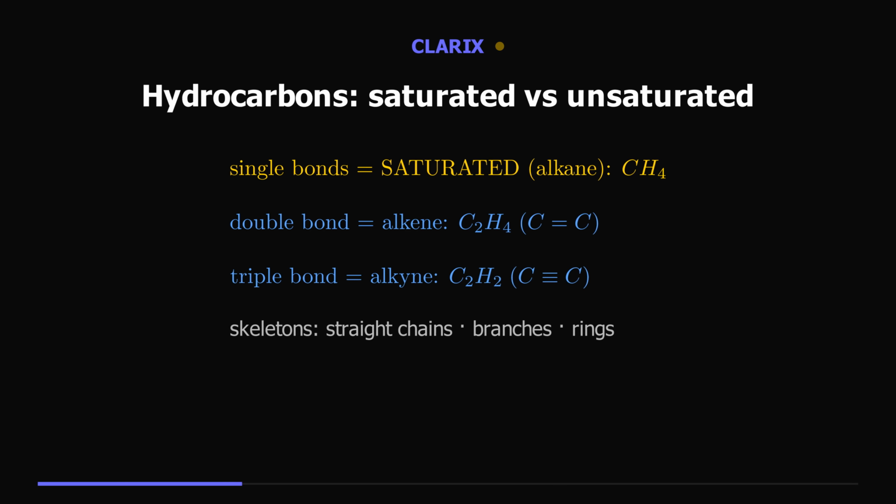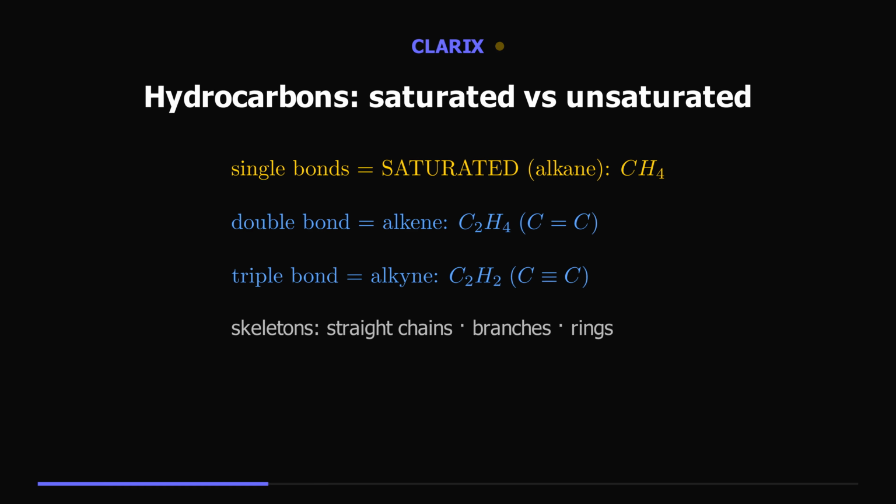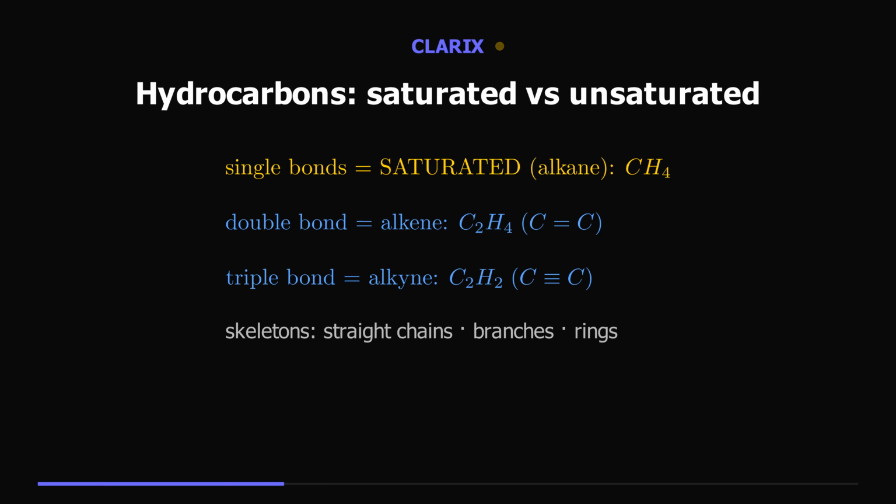Compounds of just carbon and hydrogen are hydrocarbons. If every carbon-carbon bond is a single bond, the hydrocarbon is saturated. These are the alkanes, like methane and ethane. If there's a double bond, it's an alkene, and a triple bond makes an alkyne, both unsaturated. Carbon skeletons can be straight chains, branched chains, or closed rings.